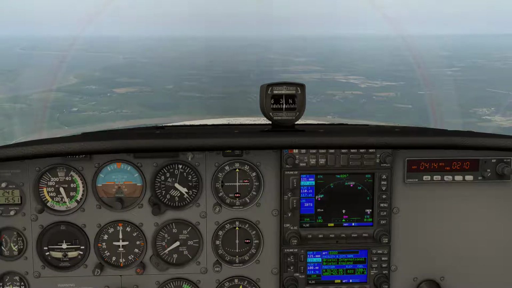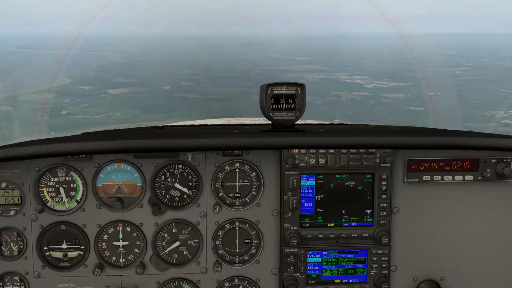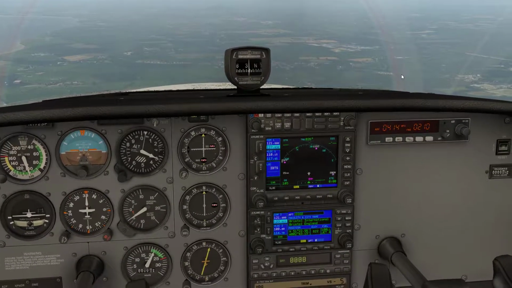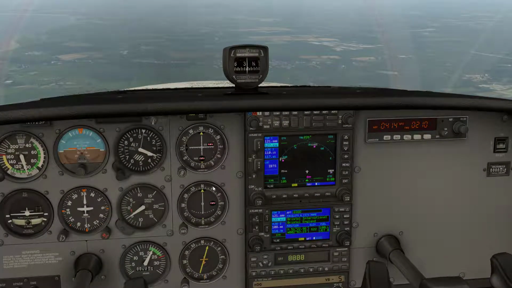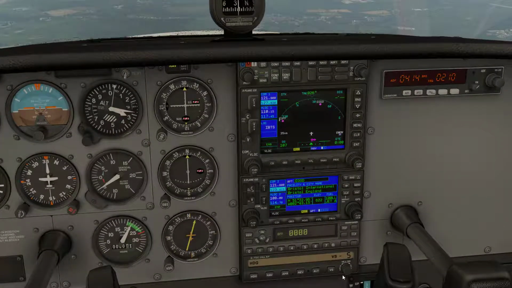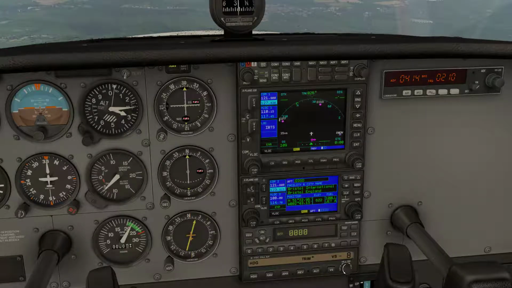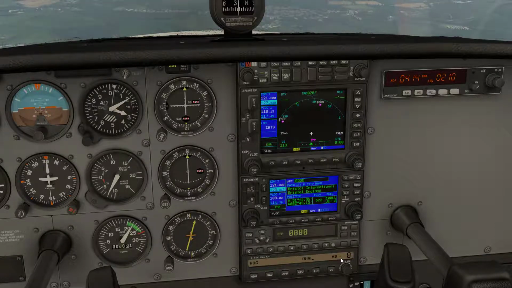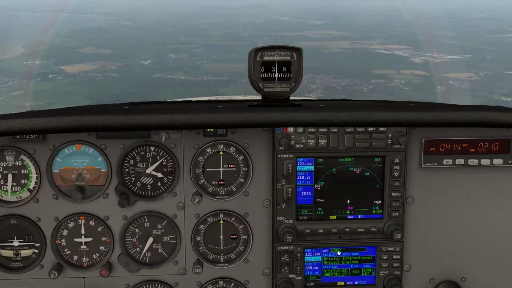So if you were in flight now and you were talking to air traffic control, and air traffic control told you to descend down to, say, 2,000 feet or whatever, you'd click on vertical speed and you'd set your feet per minute to 800. Basically, if it's minus, it means you're descending, and if it's plus, it means you're climbing. Dead easy.